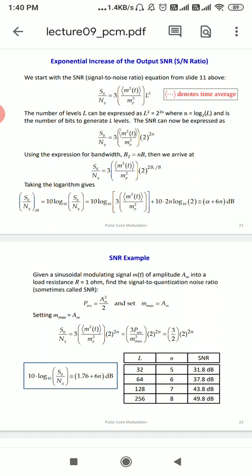So at the receiver we have seen we are using the decoder. It means we are supposed to take the regenerated received pulses and regroup them into code words, and decode those into a quantized level. The decoding process involves generating a pulse whose amplitude is the linear sum of the binary values 0 and 1 in the code word.